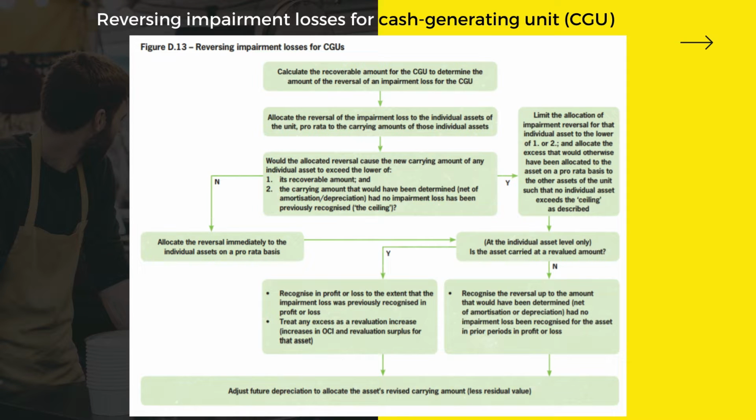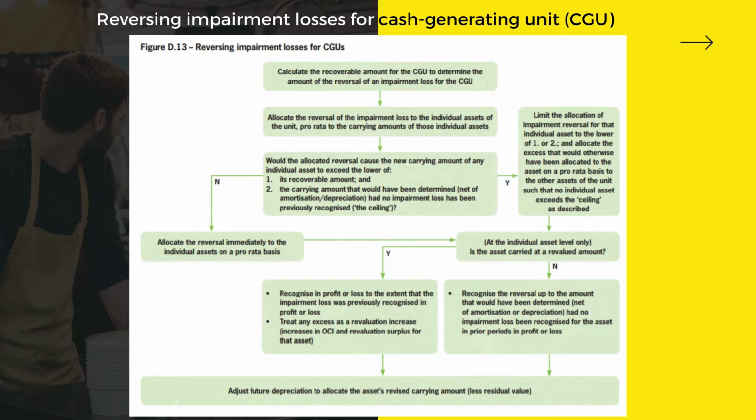To reverse impairment loss for a CGU, firstly, we must calculate the recoverable amount for the CGU to determine the amount of the reversal of an impairment loss for the CGU. And then we need to allocate the reversal of the impairment loss to the individual assets of the unit, pro rata to the carrying amounts of those individual assets.